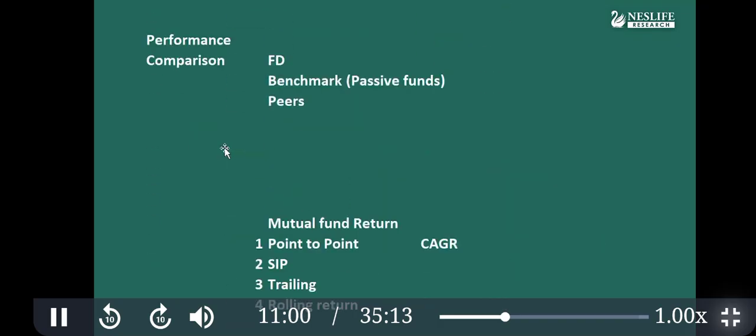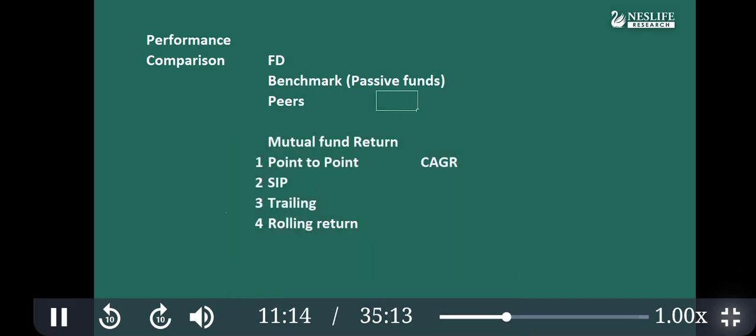Now we want to understand the returns in mutual funds. How do we judge whether a mutual fund is performing well, badly, or not performing? We have to compare it. How do you compare? We can compare with the FD return. We can compare with the benchmark or index, passive funds, or peers, that is the category and other mutual funds. This is comparison-based performance.